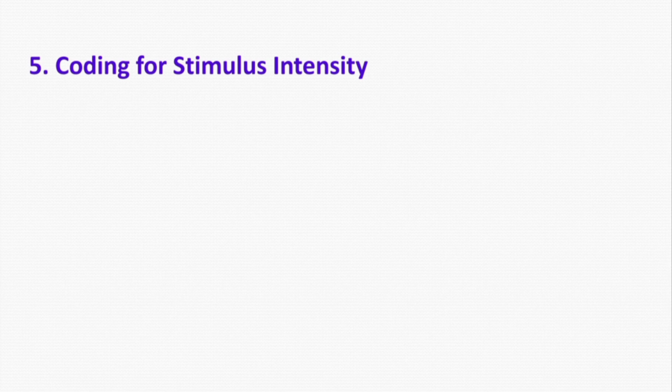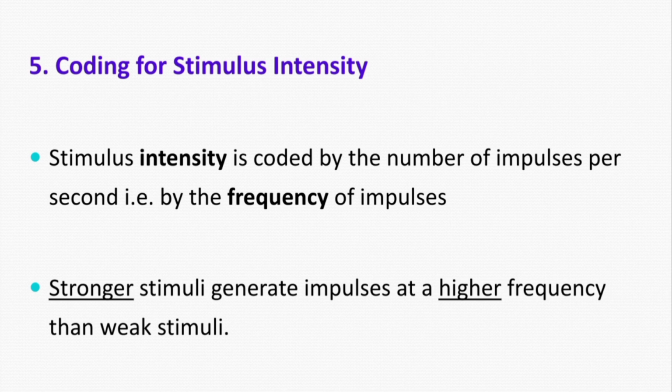Basically, this is done by the frequency of discharge of impulses. Now, a strong stimulus will generate impulses at higher frequency and vice versa. So, the more the number of impulses the brain receives, it knows that the strength of the stimulus is high or more than normal.